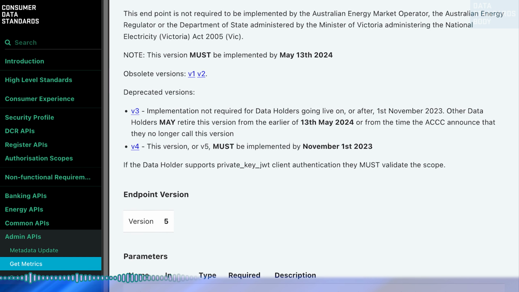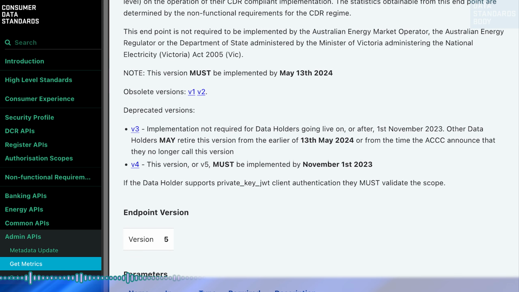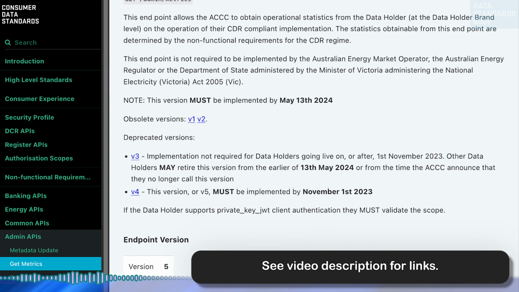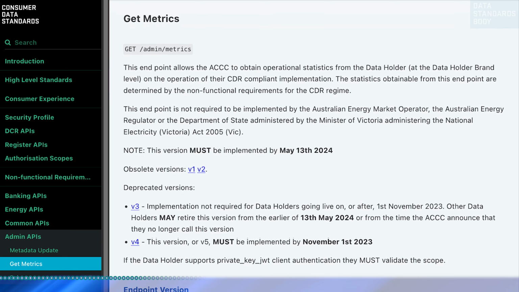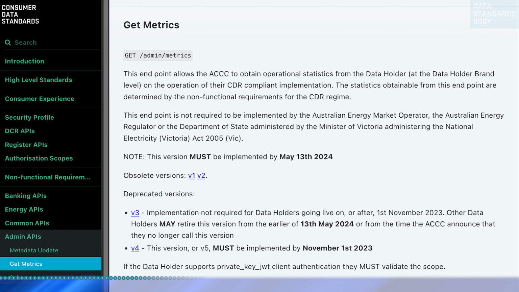And finally, for our endpoint version schedule, the deprecated date for GetMetrics v3 and GetMetrics v4 to align with the version 1.25.0 publish date of the 8th of July 2023.